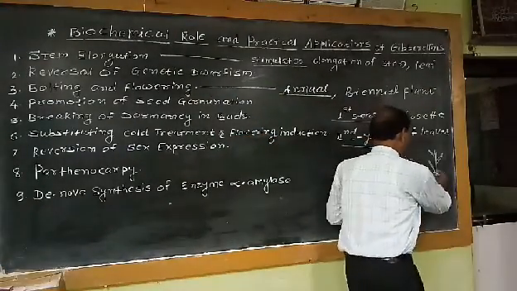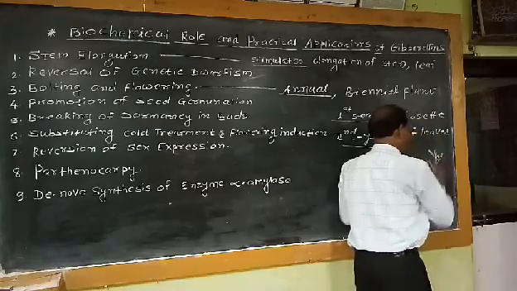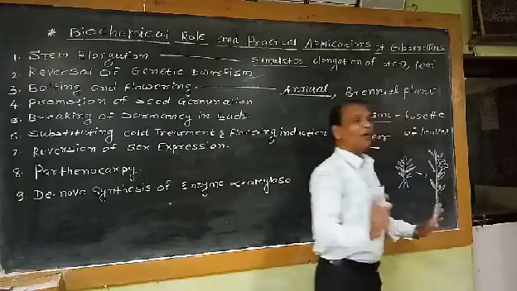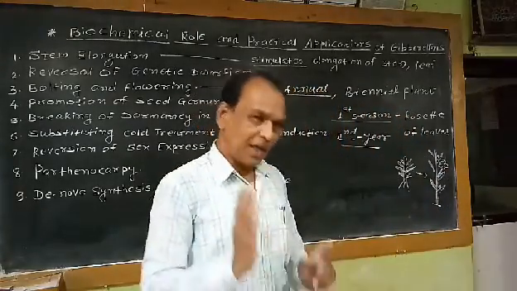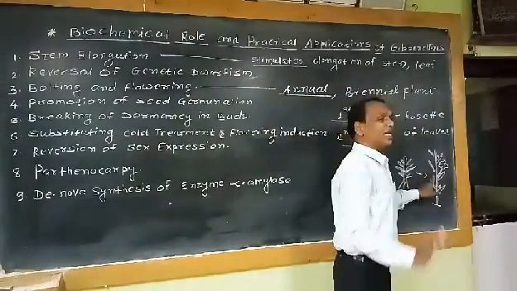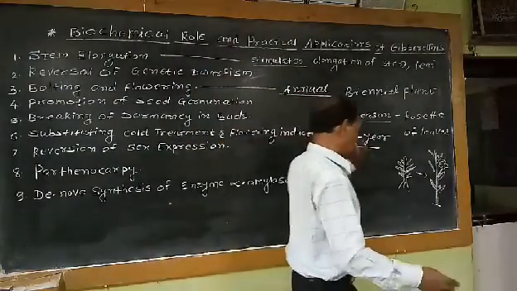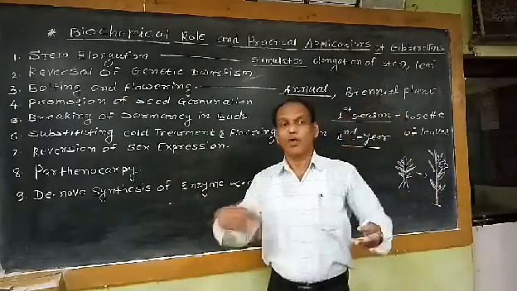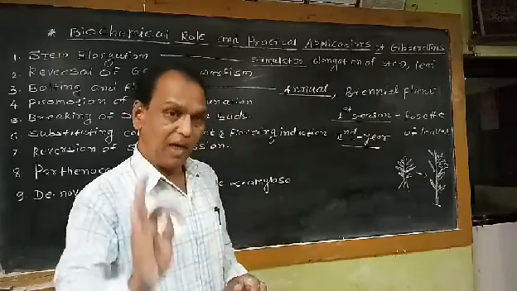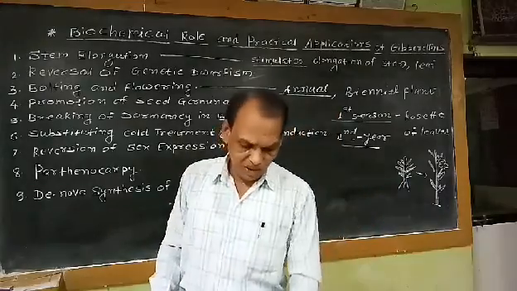So when the internode elongates, the axillary buds are present here. Axillary buds are present in the leaf axils. So these buds are converted into flower buds. That means development of flowers takes place in biennial plants in the second year only. That means after elongation of the internodes, the axillary bud sprouts and develops into flowers. That means initiation or production of the flowers in biennial plants takes place only in the second year. It doesn't take place in the first year.